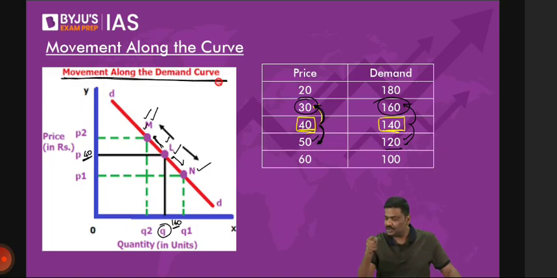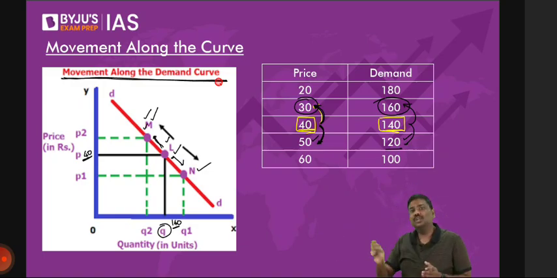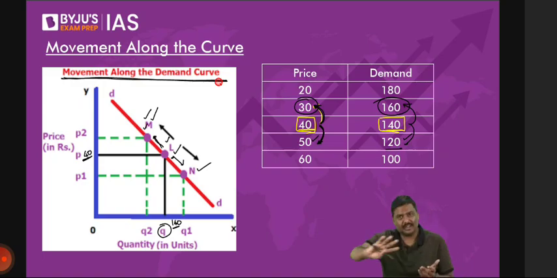Any difficulty, please do let me know. How do we get the line? Already the demand schedule is there with the company. The company has drawn the line. You don't draw it. It's not your duty and you don't have to do that research. The company has already drawn the line. So what if the price will shift from 40 to 45? Do that. You will again get one more point somewhere here.